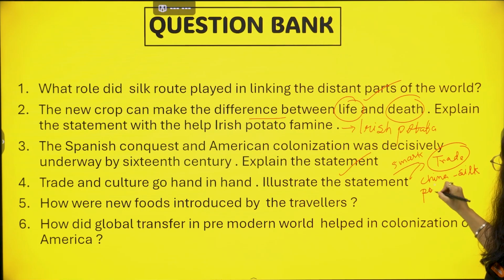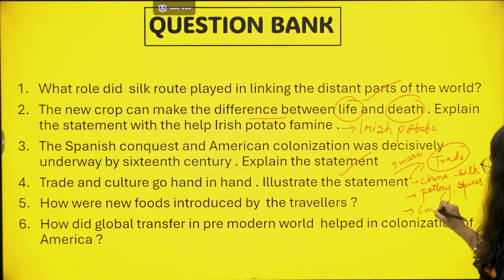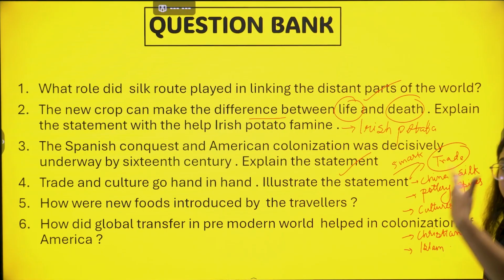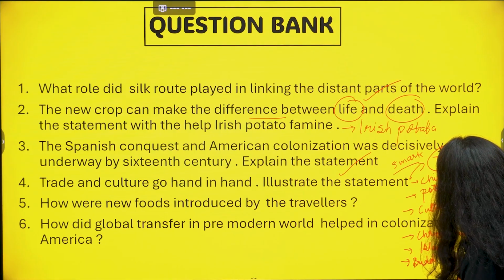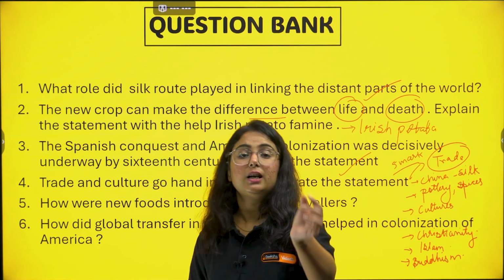Then we have seen other commodities like pottery, spices from India, etc. However, this is not the only thing. Other than that, culture was also being shared from one place to another. For example, Christianity came from Europe and got spread in Asia. Islam was introduced by the Arab world, and in return Buddhism was spread via the same route in different directions. So this is how you can frame your answer.